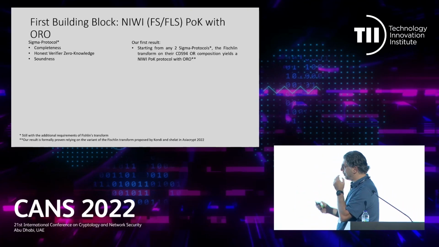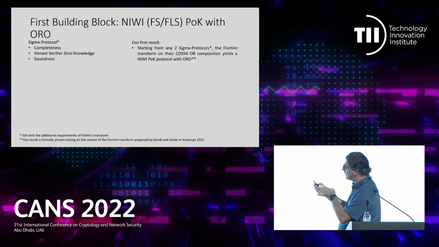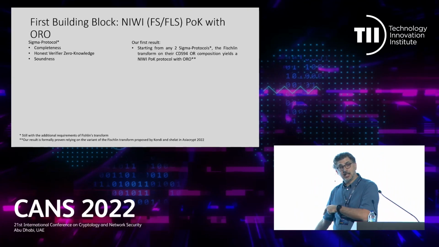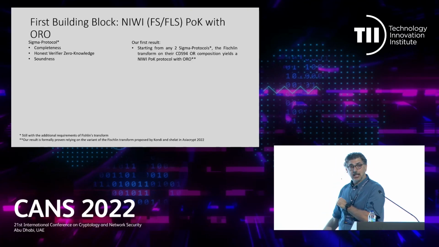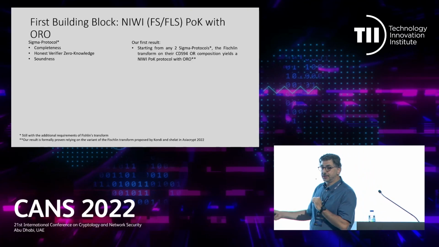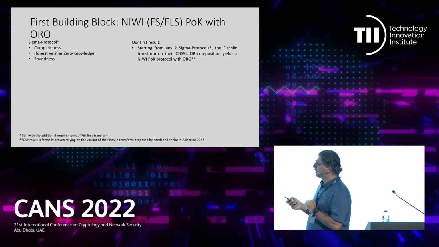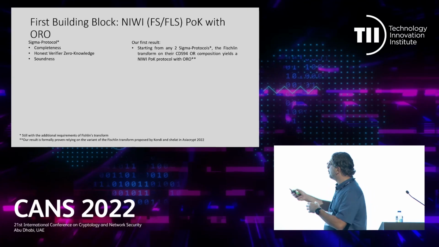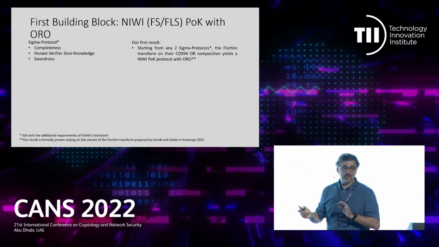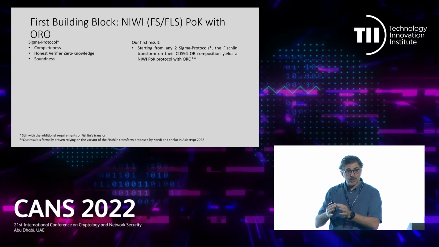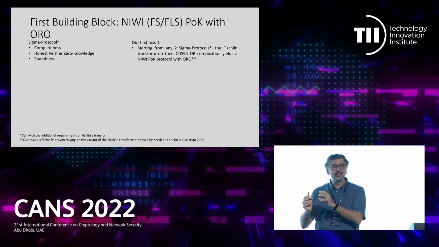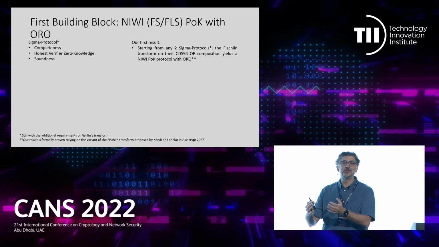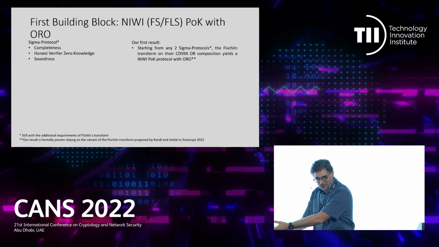And basically this first contribution that we have is that we have to use a result that appeared in Asiacrypt by Ciampi and Shelat, because actually they observe that Fischlin's transform does not work on the output of CDS94. CDS94 basically combines two sigma protocols, gets another sigma protocol, but this resulting sigma protocol is not anymore in the class of sigma protocols that you can give in input to the Fischlin transform.